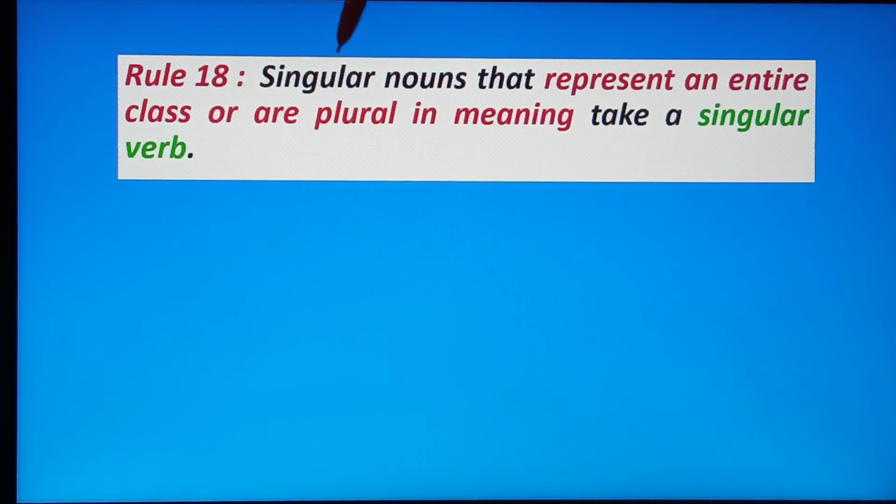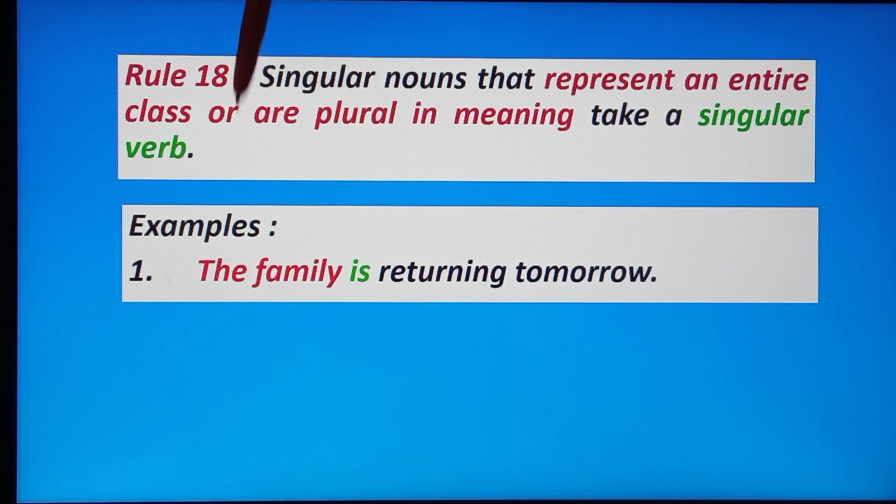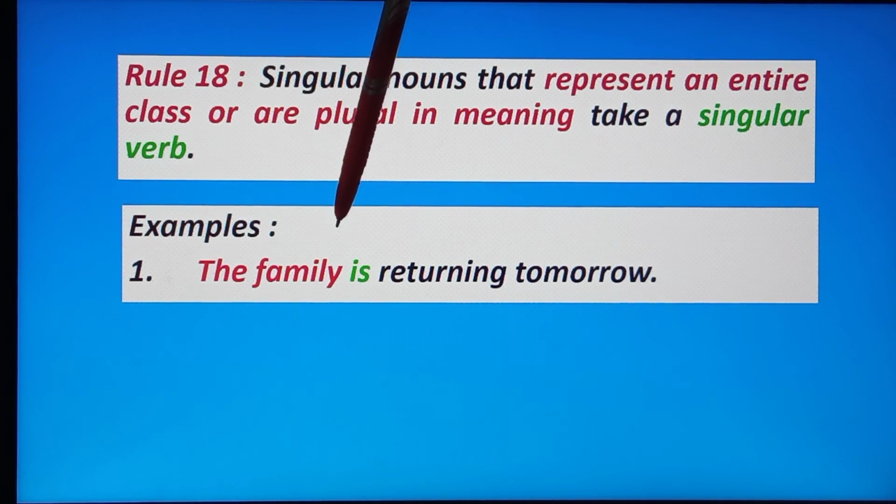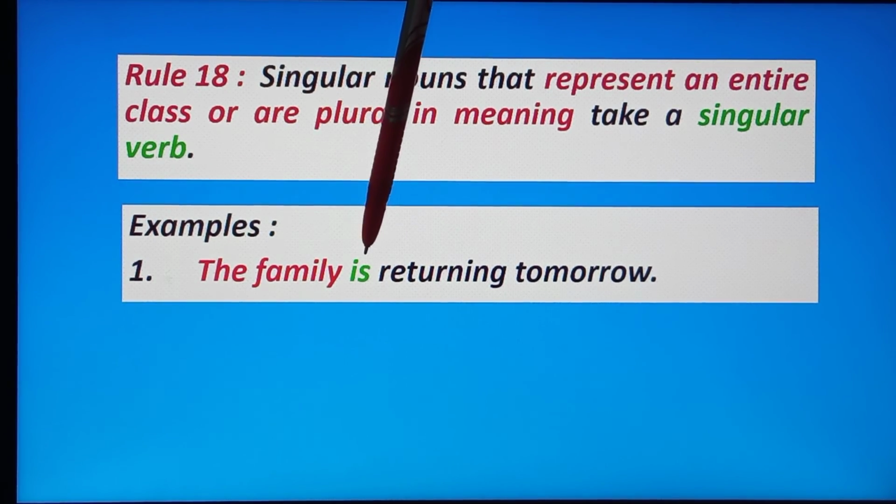Rule 18, singular nouns that represent an entire class or are plural in meaning take a singular verb. See the example. The family is returning tomorrow. Here the family is what? Singular noun, but it represents what? A class. It refers to a class. So we use the what? Singular verb.